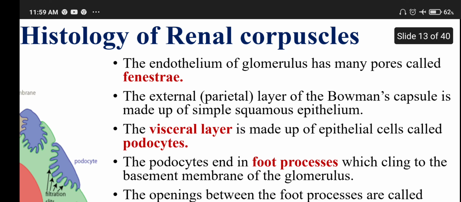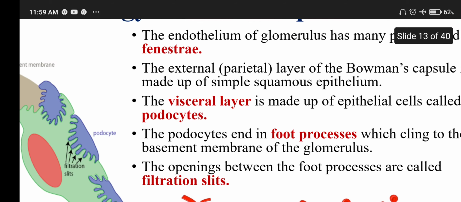Histology of renal corpuscles. The endothelium of the glomerulus has many pores called fenestrae. The external layer of Bowman's capsule is made up of simple squamous epithelium.